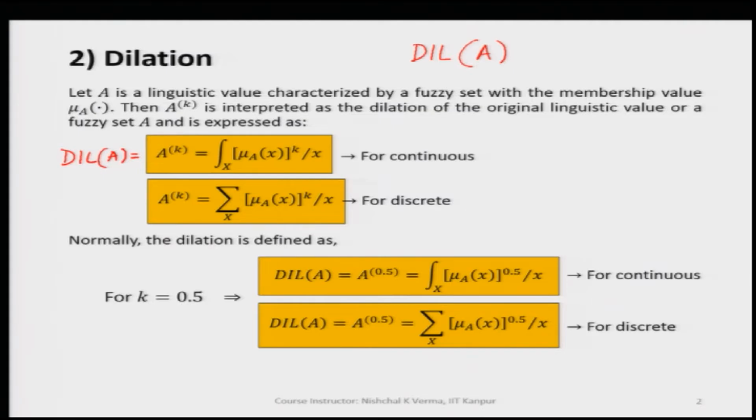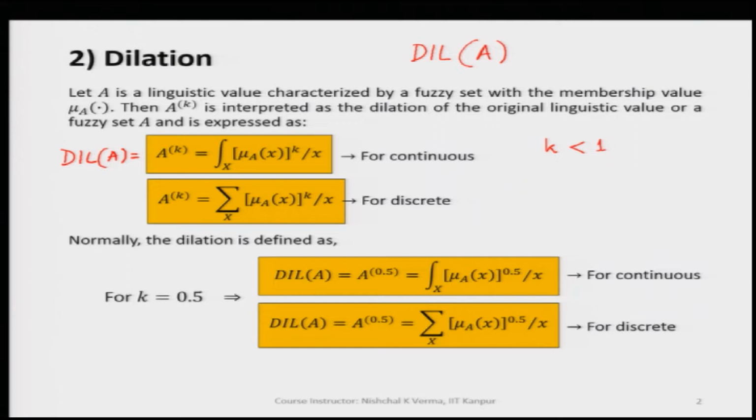What we are doing in dilation is raising the power of the membership function, but this k is the opposite, in other words we are decreasing the power. Please understand that this k is always less than 1.